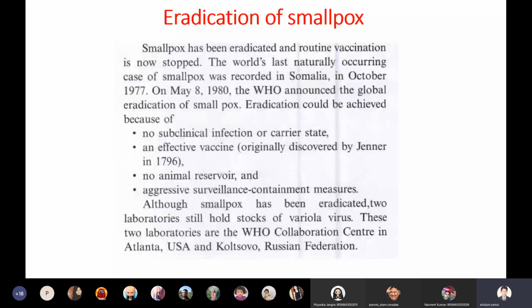But, students, even though the virus was eradicated, the original virus is still preserved in the World Health Organization bank. What they are saying is that they can use this virus as a bioweapon.